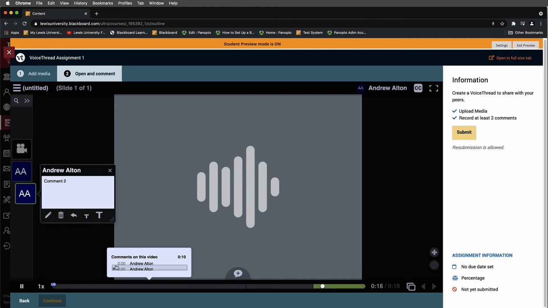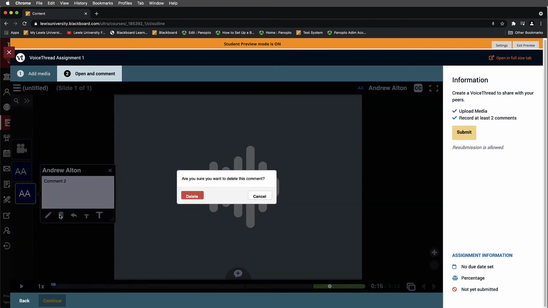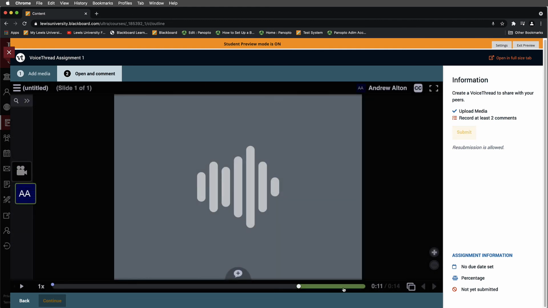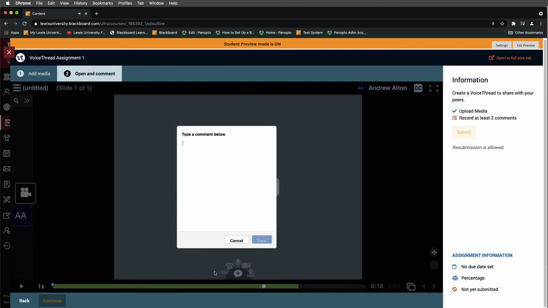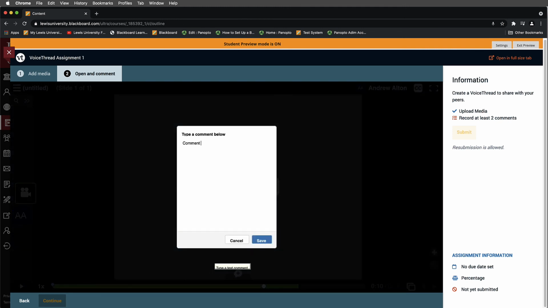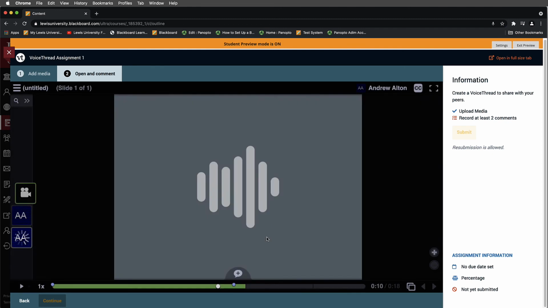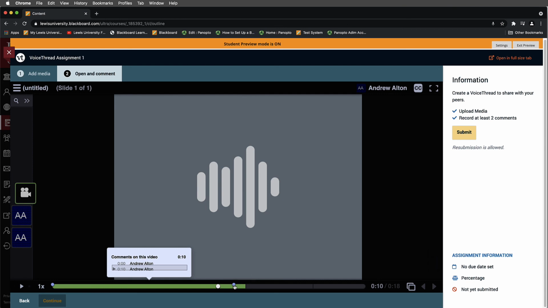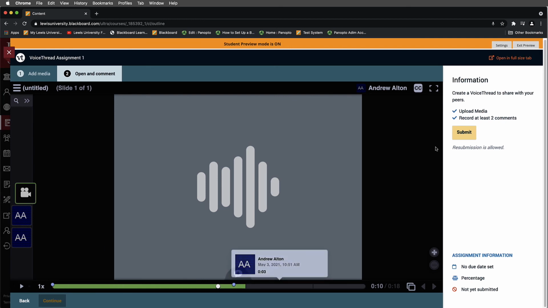So what I would probably want to do is delete one of these comments, and I might come in here and select play, and right here put a new comment back in, and we'll save that. And now you can see that each one of these dots represents the timestamp where I put the comment if I was a student. Since I've made 2 comments, now I'm ready to move up to the actual submission portion.